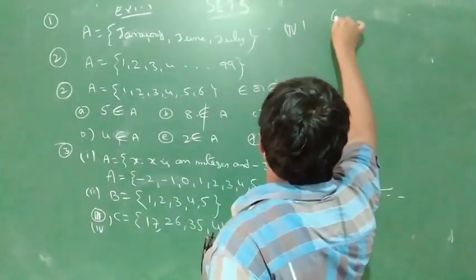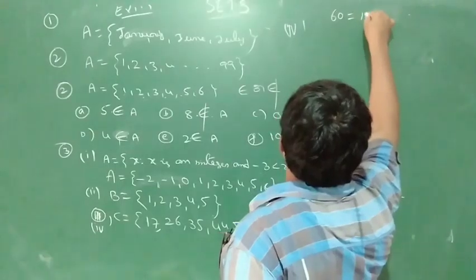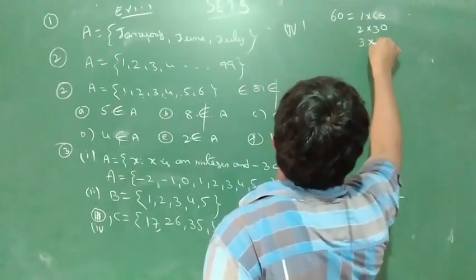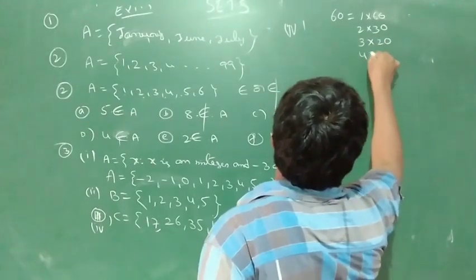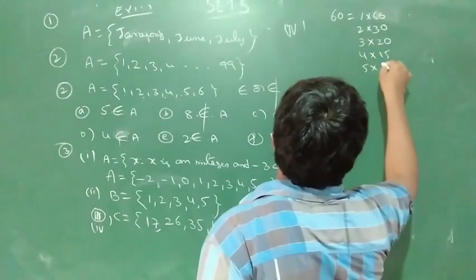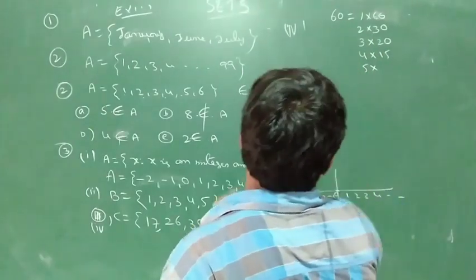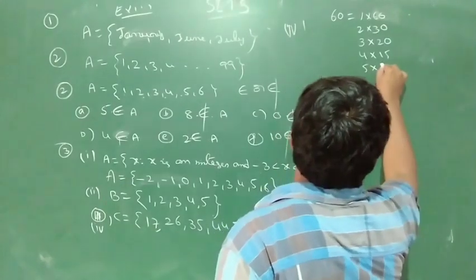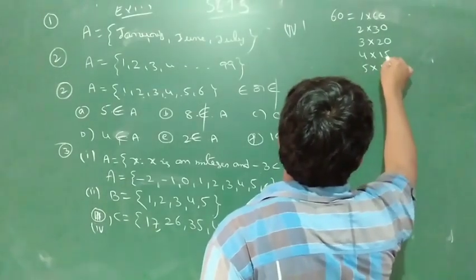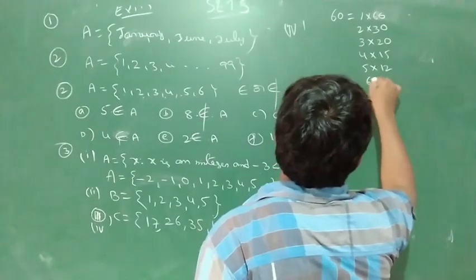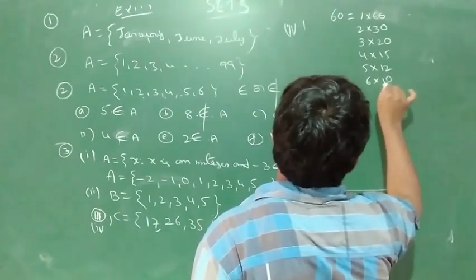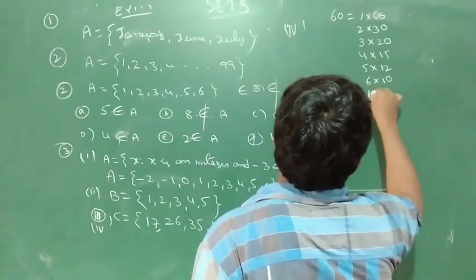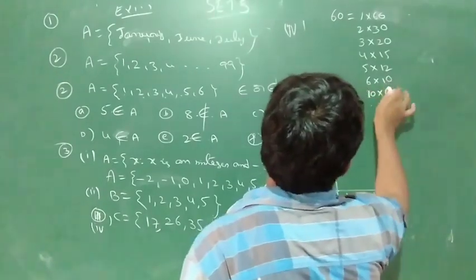What are the divisors of 60? 60 is equal to 1 into 60, 2 into 30, 3 into 20, 4 into 15, 5 into 12, 6 into 10. There is no 7, 8, 9, and 10 into 6 is the same as 6 into 10.